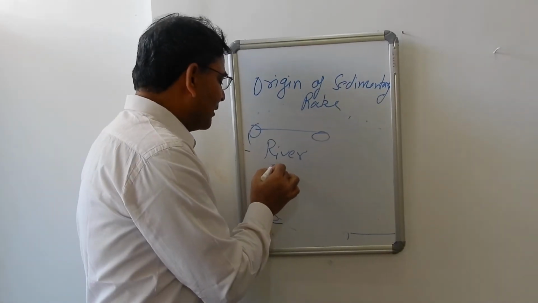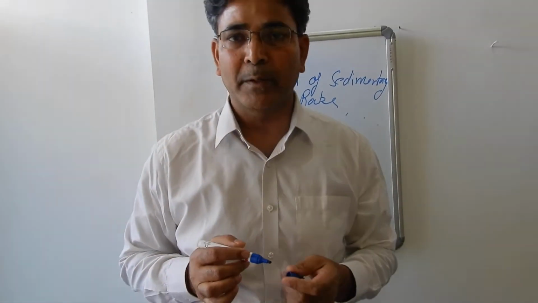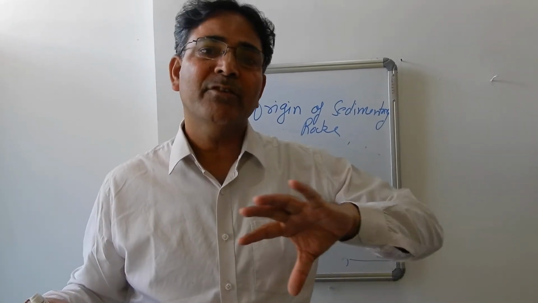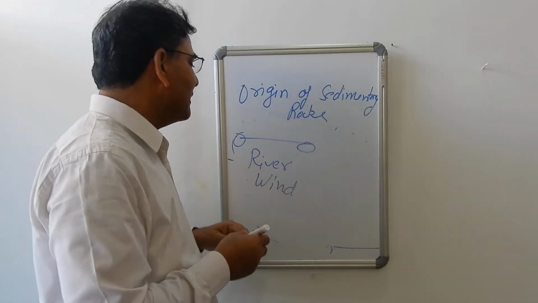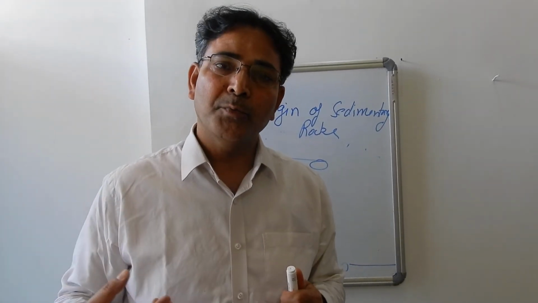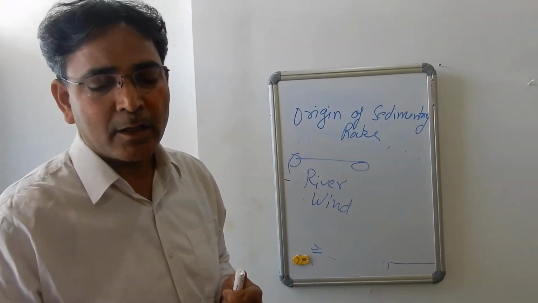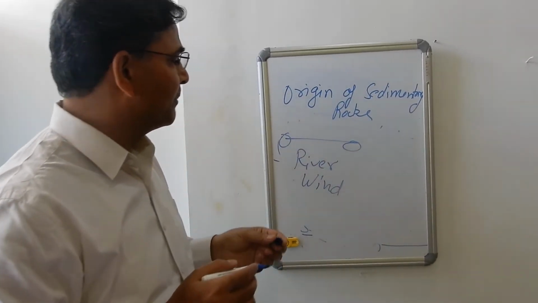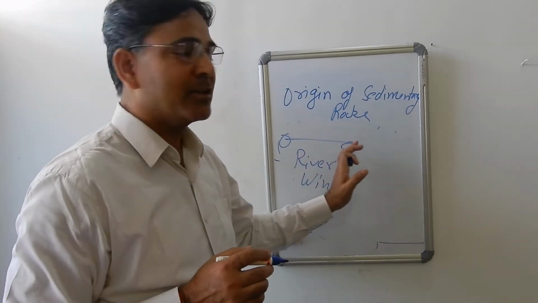In the same way, the wind or the eolian action is another mode of transportation of sediments from one place to another place, and we all can observe that during summer the winds transport the sediments through suspension. Then the glaciers are also very important modes of transportation. They transport the sediments from the mountainous region to the further mountainous region or to the downstream direction. Then the shallow sea and the deep sea are also transporting the sediments from one place to another place. So they are known as surface process.